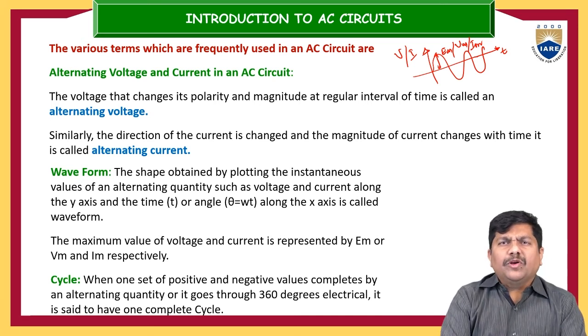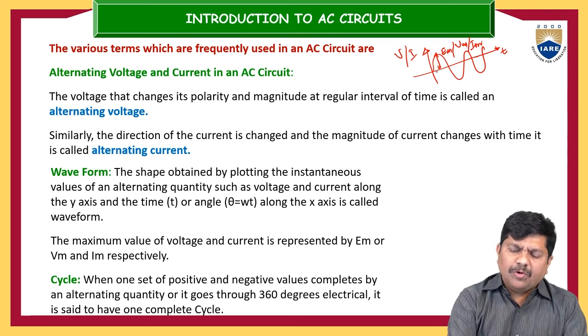Next, one more important term is the cycle. When one set of positive and negative values is completed by an alternating quantity, or it goes through 360 degrees electrical, it is said to have one complete cycle. In this waveform, you can see it completes the positive half, let it be 0 to 180 degrees, and then 360 degrees.